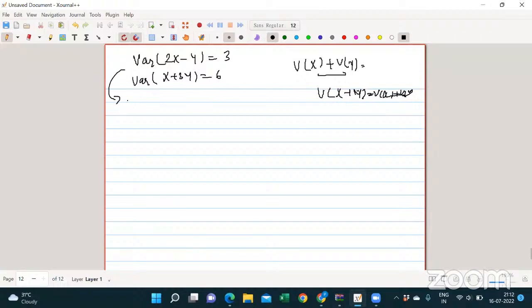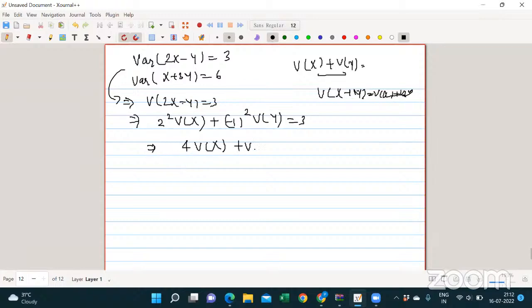Okay, now let's do this. So variance of 2x minus y equal to 3, I can write 2 squared variance of x plus minus 1 squared variance of y equal to 3. It will be 4 times variance of x plus variance of y, because it's minus 1 squared. If the minus sign is with y, I can write 2x plus minus of y.